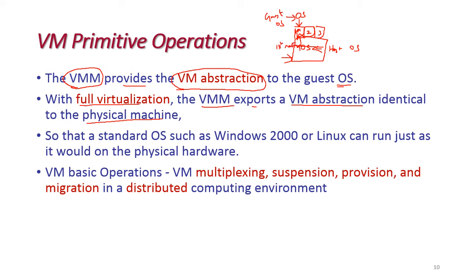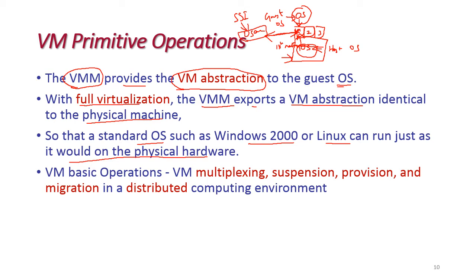A standard OS, for example Windows 2000 and Linux, can run just as it would run on the physical hardware. That means there is no relationship between the host OS and the guest OS, and if the virtual machine is given to a user, he will feel that he is working on a single system, which is called a single system image.